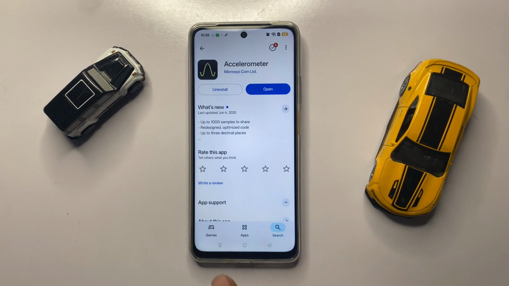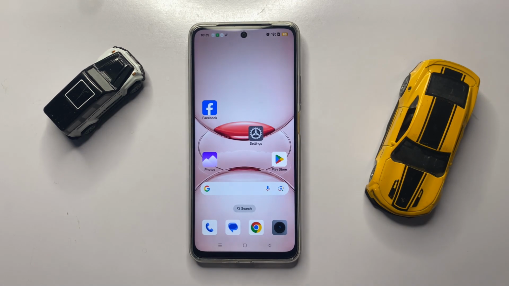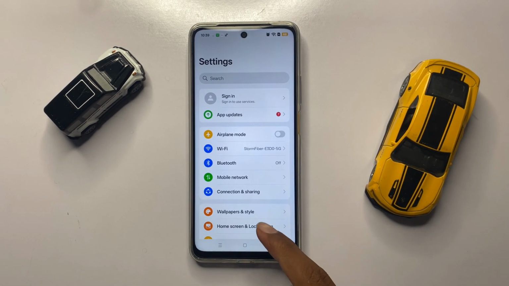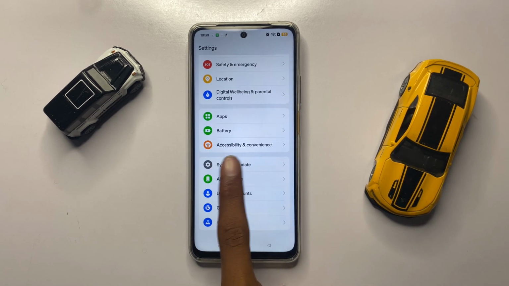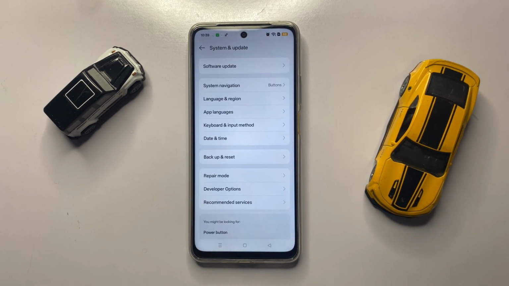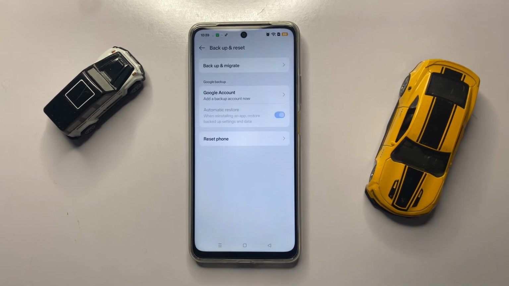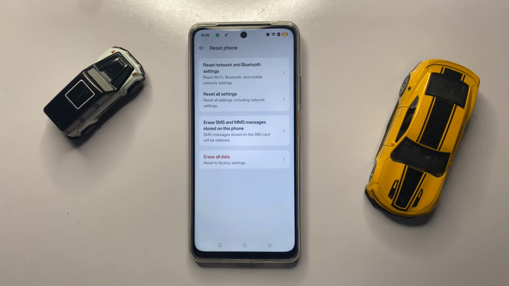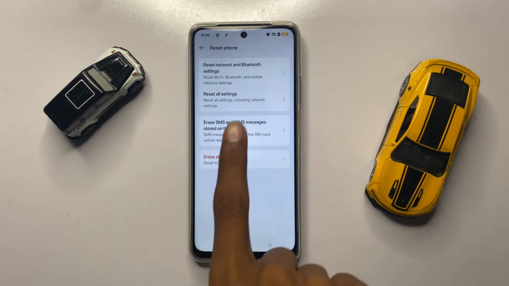After installing these apps, then go back to your home screen and open settings. In settings, scroll down and click on system and update and then click on backup and reset. Now click on reset phone and here you can see the option reset all settings.